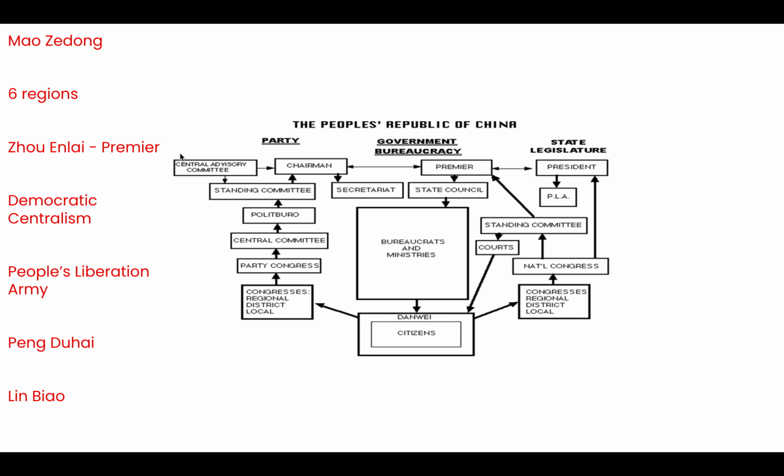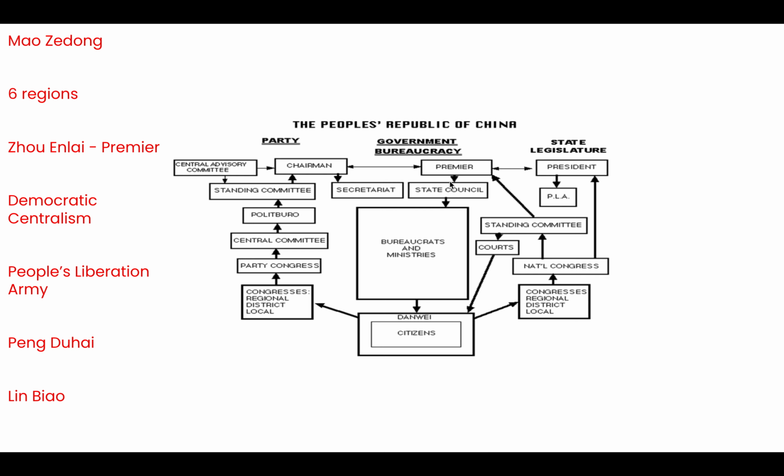So, to summarise, a significant amount of power within the government lies with the chairman, the premier, the president, and the head of the PLA. Ultimate power and decision making lies with the chairman, and that is because of this idea of democratic centralism. The Politburo is a decision making body. However, due to democratic centralism, the power lies with the chairman.